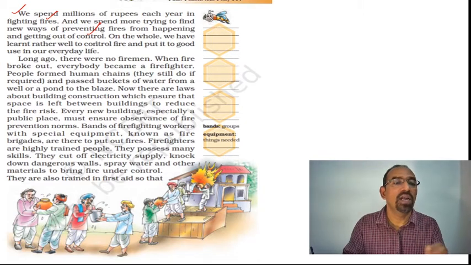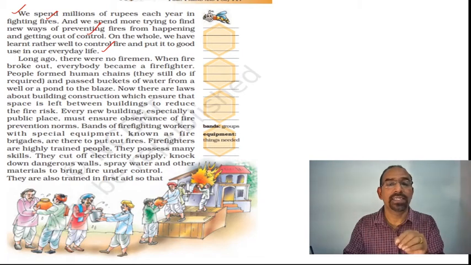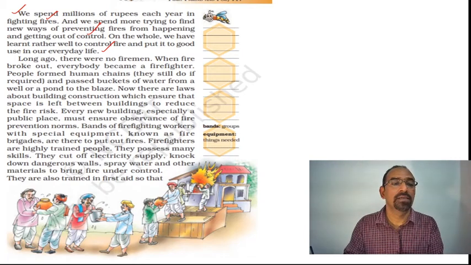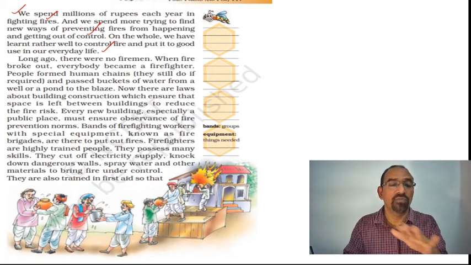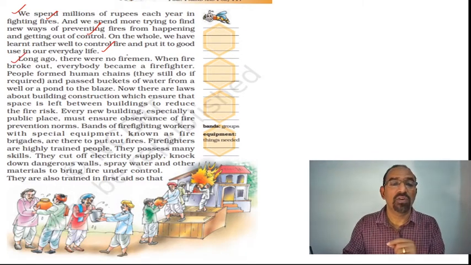On the whole, we have learned rather well to control fire and put it to good use in our everyday life. Long ago, there were no firemen.